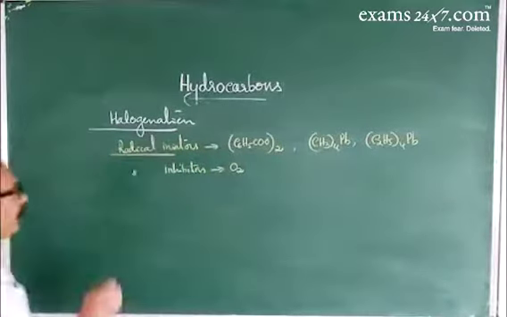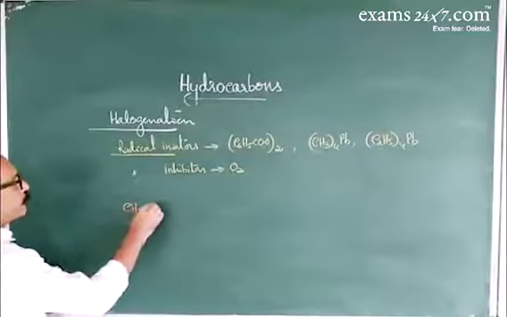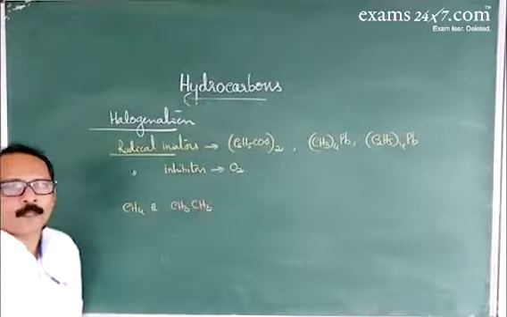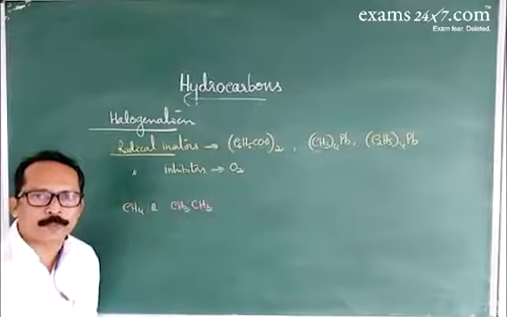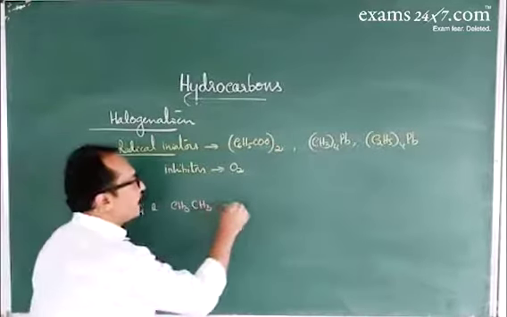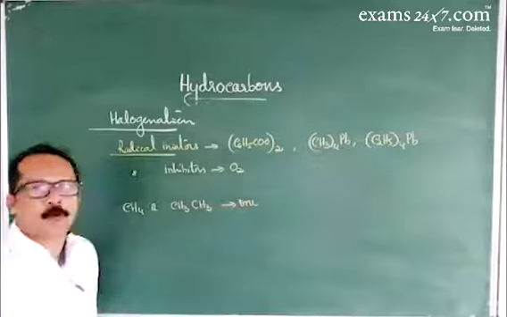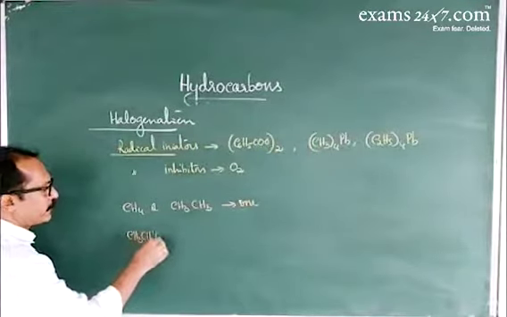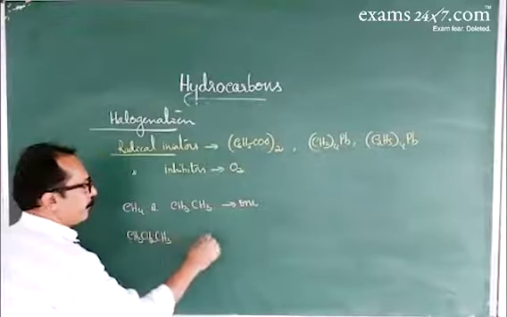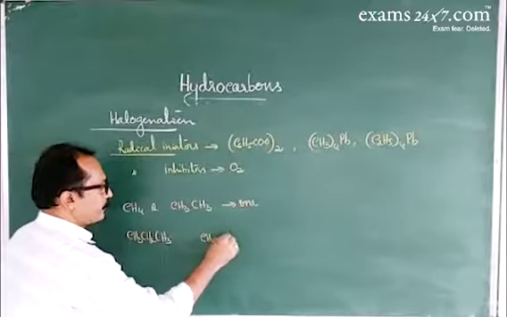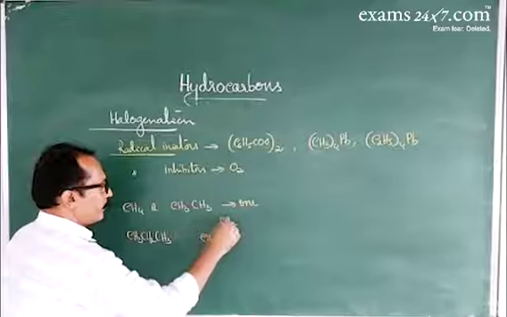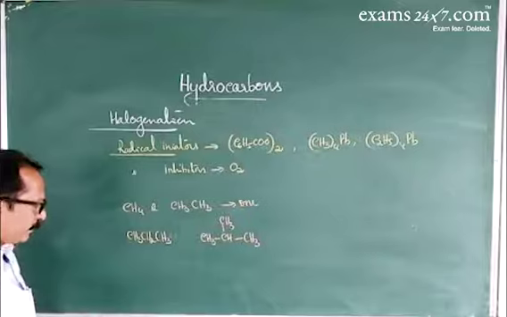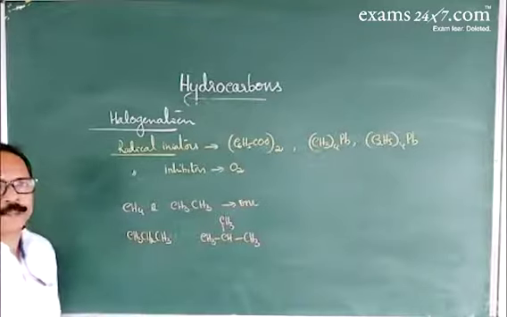Now, for example, in this case, CH4 methane and ethane CH3CH3. Both compounds contain only one type of hydrogen. Therefore, it gives only one monohalogenated product. Now, another compound, if you take propane CH3CH2CH3, or 2-methyl propane, here you see there are two types of hydrogen.